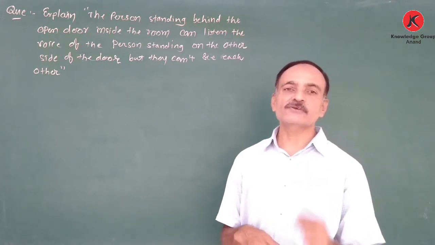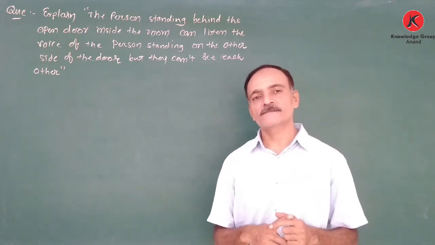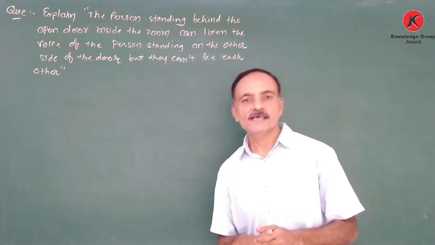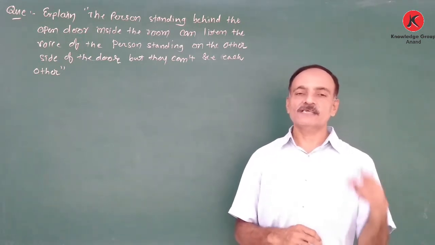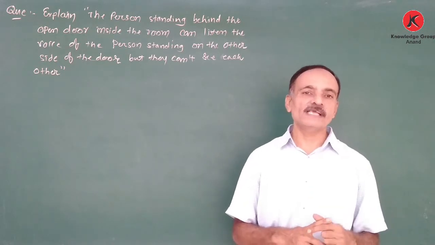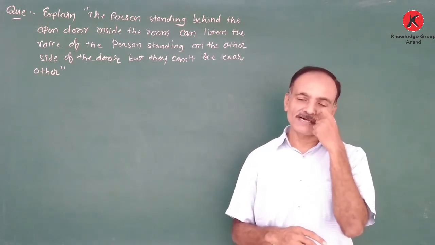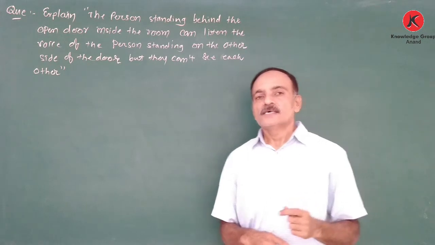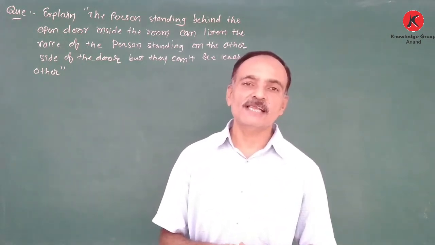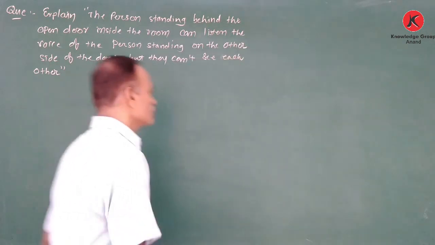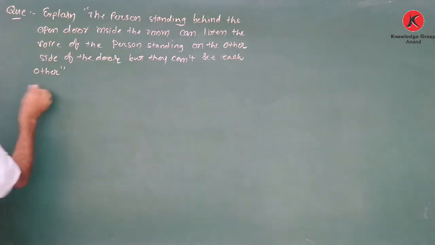That means 6 into 10 to the power minus 7 meter, right? And if the width of a door is 1 meter, therefore the ratio lambda upon d is 6 into 10 to the power minus 7. So already we discussed that the diffraction phenomena depends on the lambda upon d ratio.